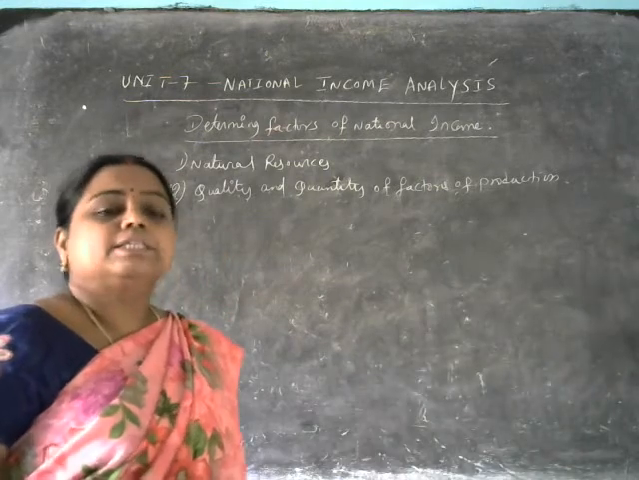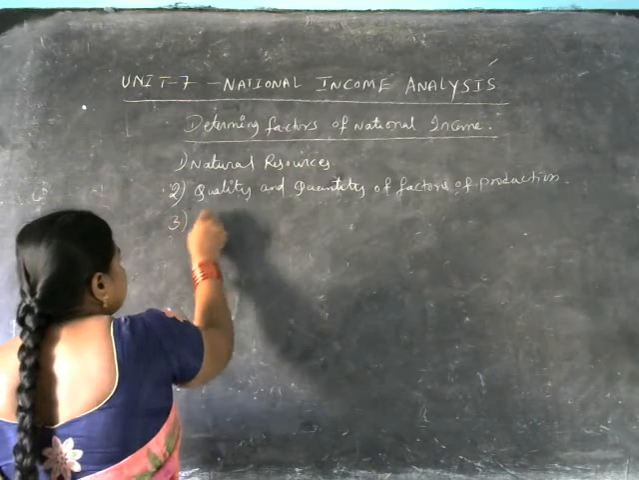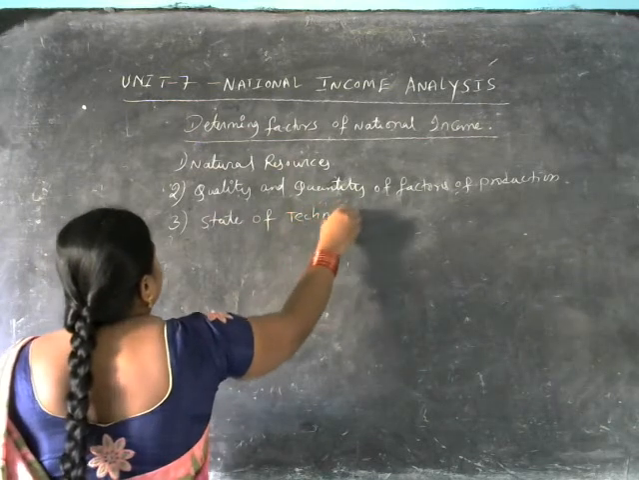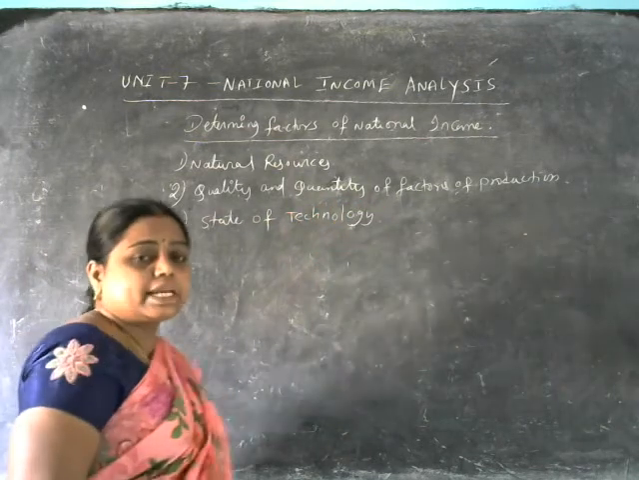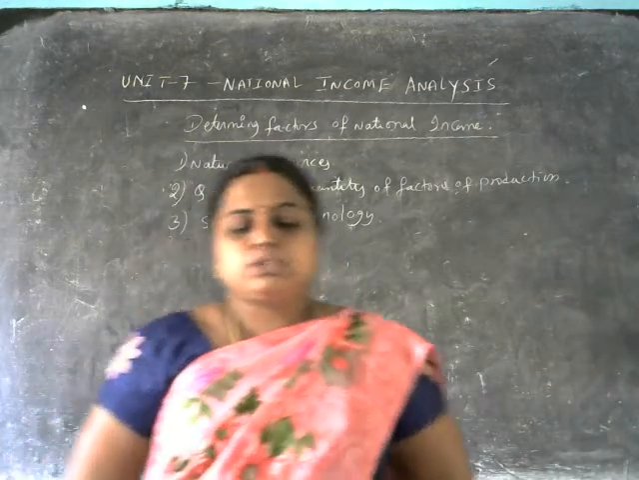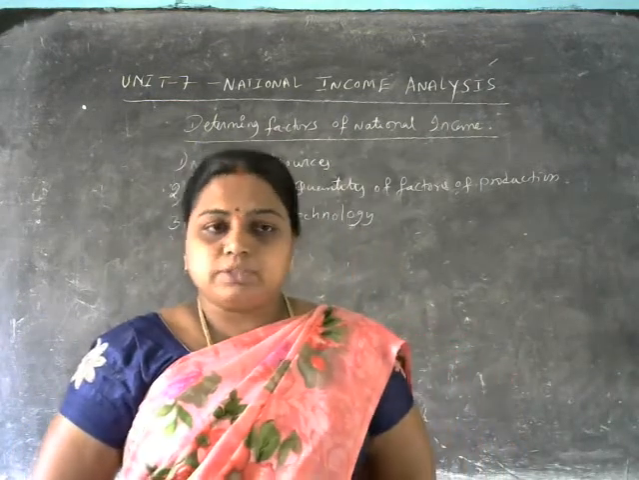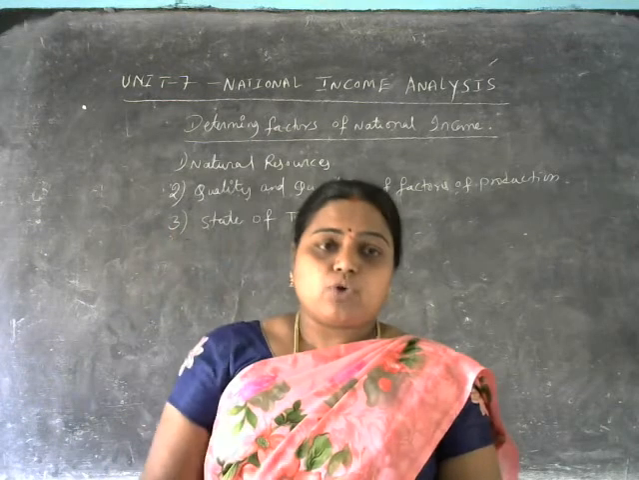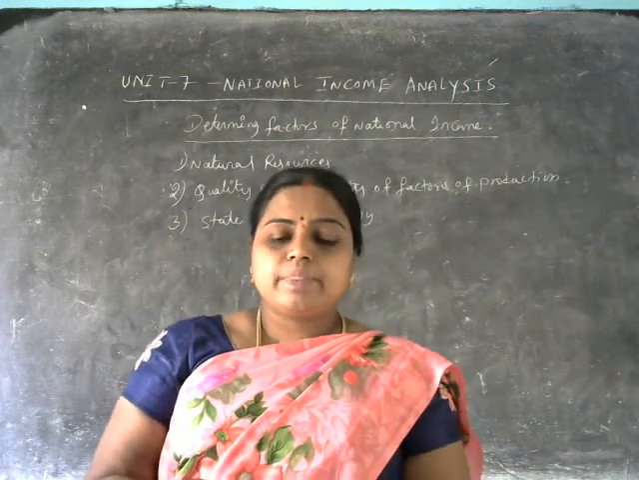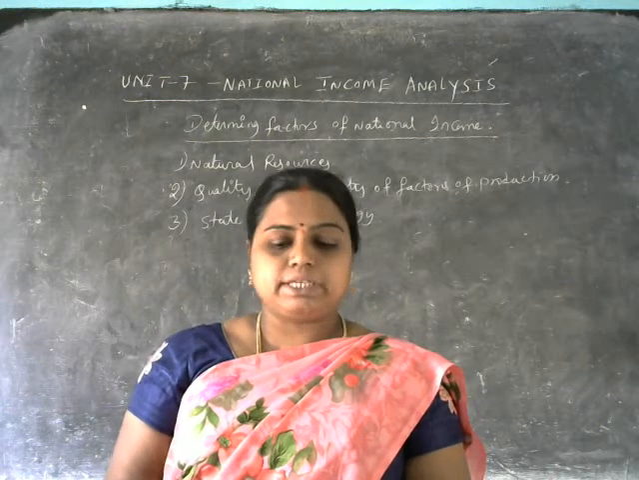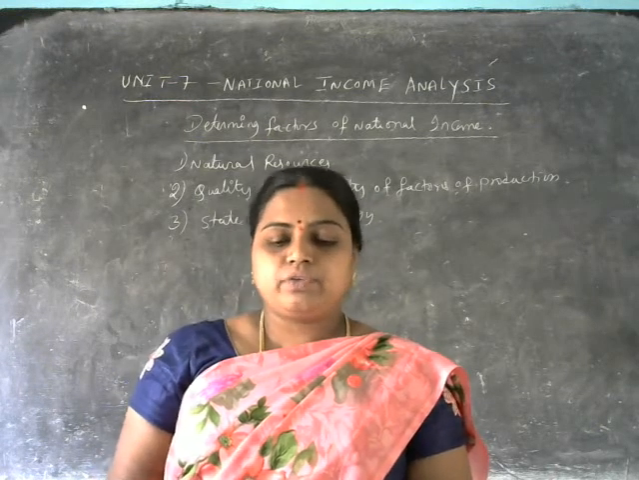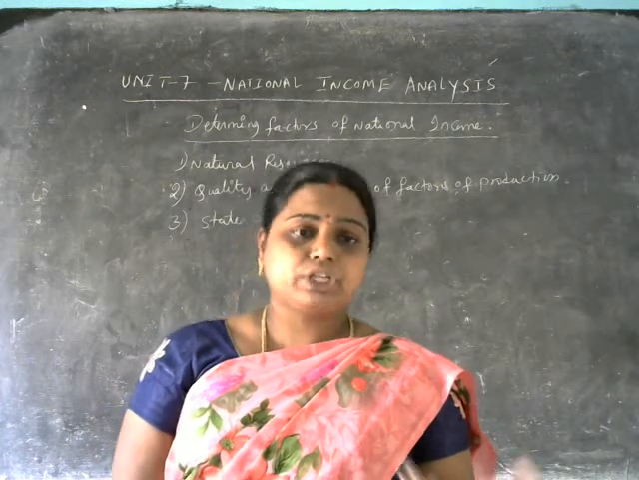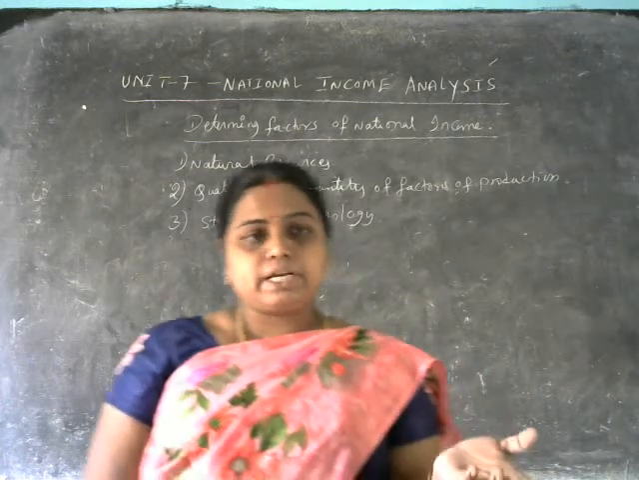And the third one is state of technology. Output and national income are influenced by the level of technical progress, the technological progress activities undertaken by the country. The more advanced the technology we use, the more the production levels will increase, and so the size of the national income will increase.